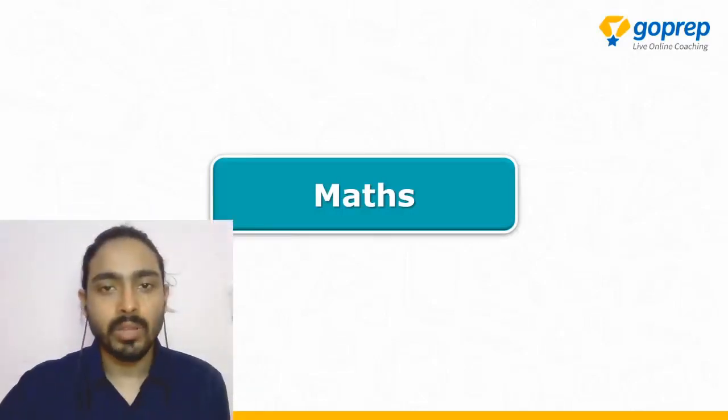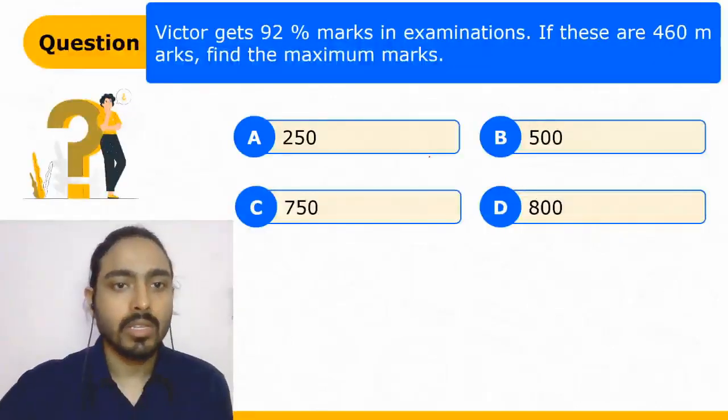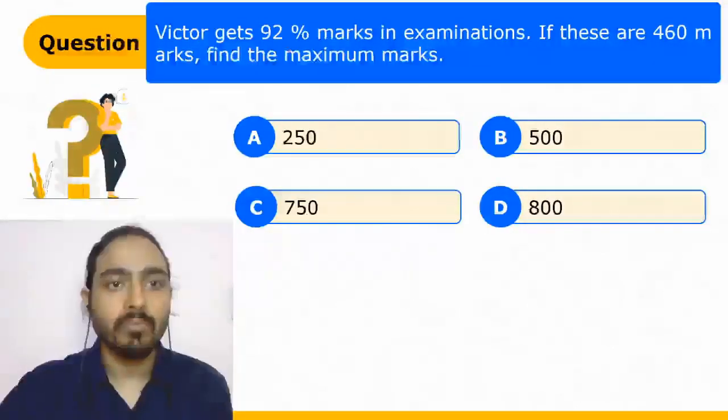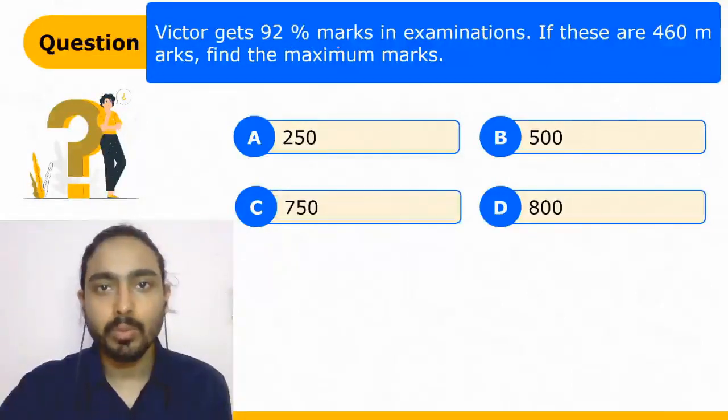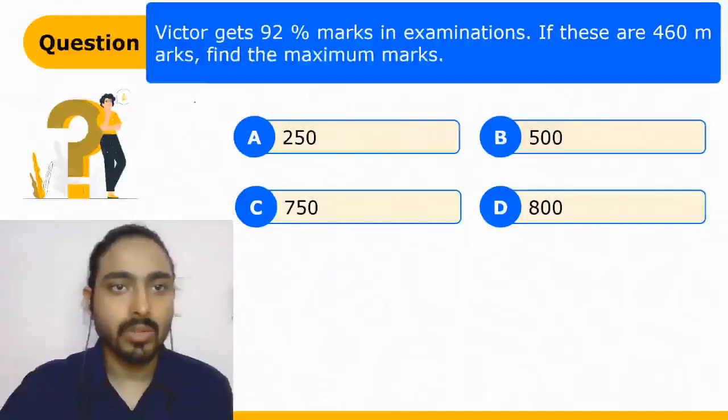Hi, my name is Rohan and welcome to the maths section. Let's try and solve the questions here. So in this question, you have to find out that Victor gets 92% marks in examination and this is 460, right? So 92% of some marks is equal to 460. You have to find out the total marks, right?